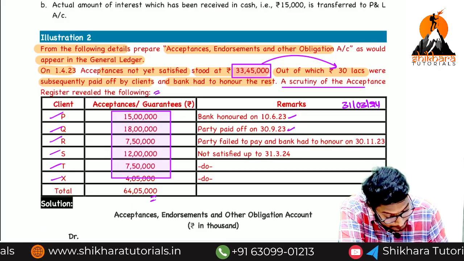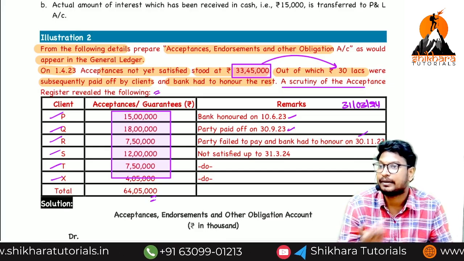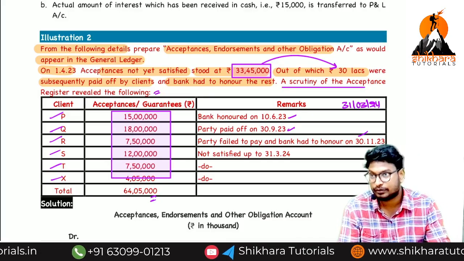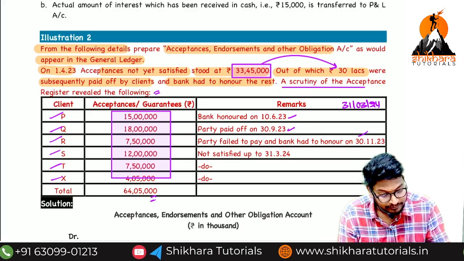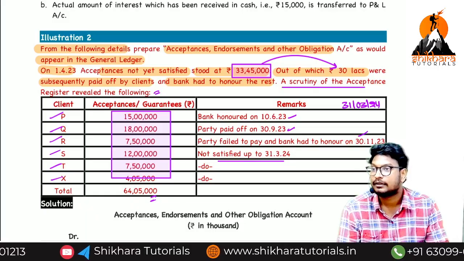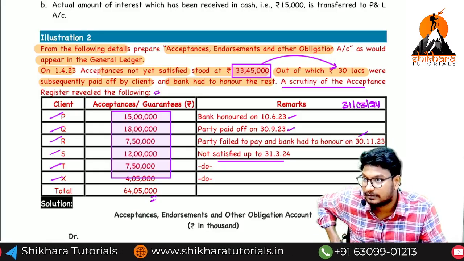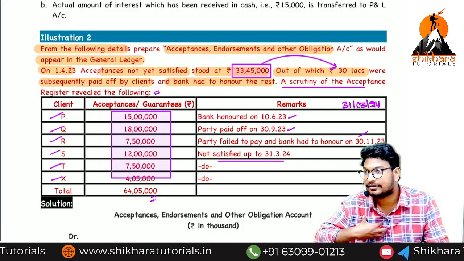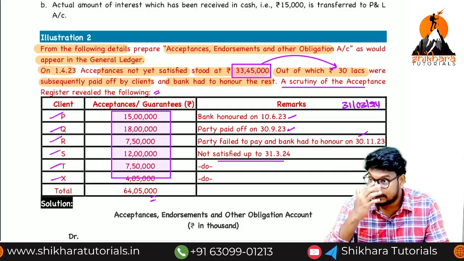And the next one. Party failed to pay and the bank had to honor. Whether party paid or bank paid, what is the date? 30/11/2023. That means on or before 31st March. Not satisfied up to 31st March 2024 means what? Not like that. Not satisfied means closing balance. If the bank or the client has not satisfied it, what is happening? It is still in the closing balance.